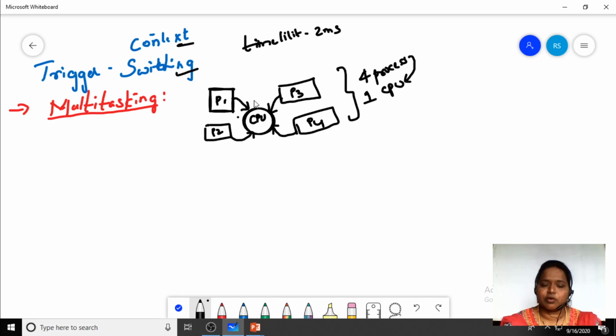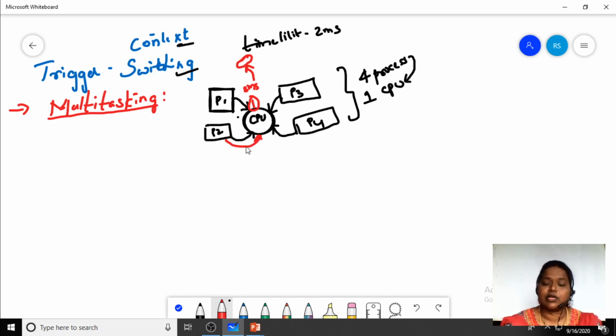The first process will come first and execute for 2 milliseconds, and then it will exit out of the CPU. Before exiting, it will save its details. After the first process, the second process will come, execute, and save its details.